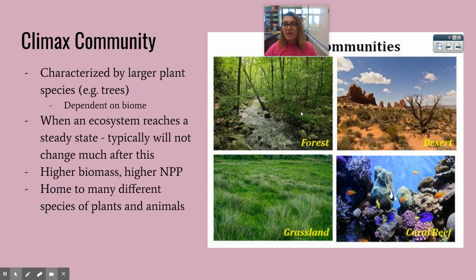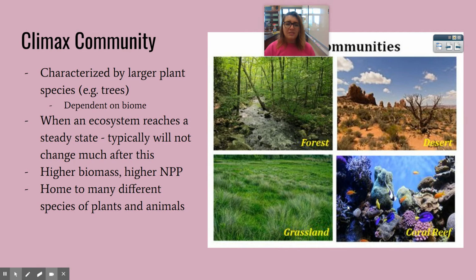This is very dependent upon biome, so it's not just about big trees. For a grassland, the climax community is grass. For a desert, it's going to be some woody trees, some scrub. And of course, climax communities are also going to have the highest amount of animals living there, so there's going to be a lot of biomass here.